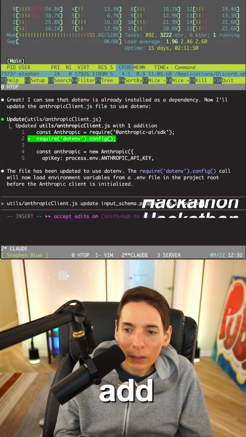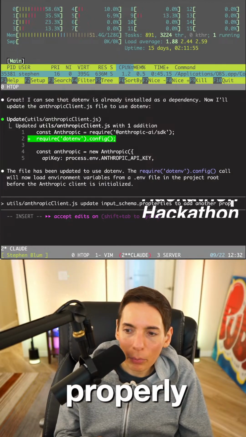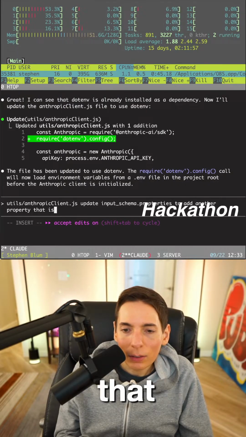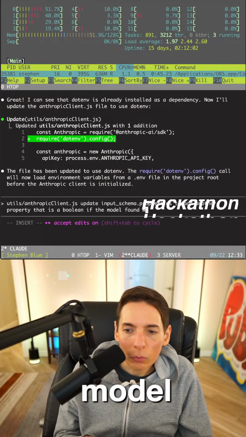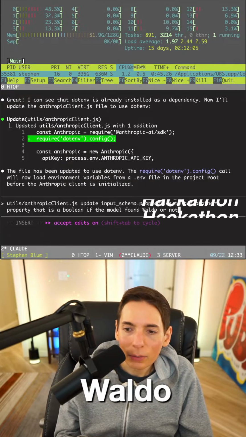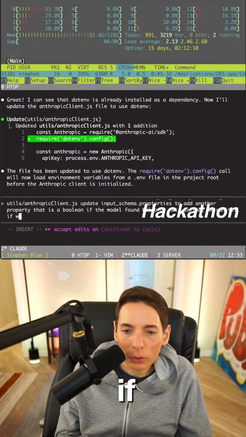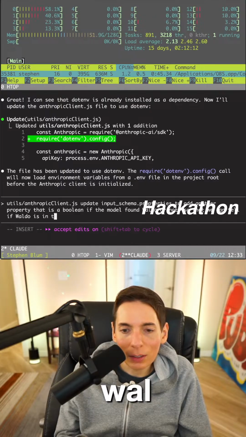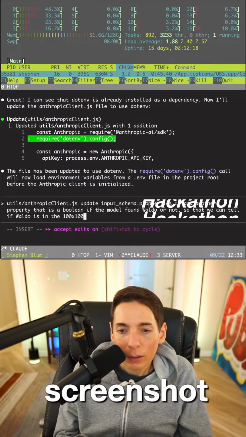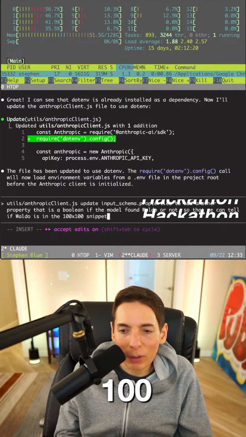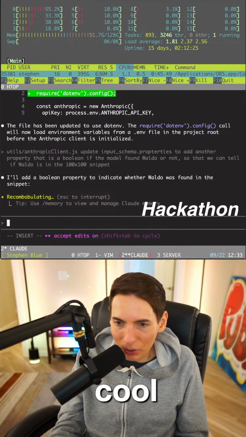To add another property, we want another property that is a Boolean for whether the model found Waldo or not, so that we can tell if Waldo is in the 100 by 100 screenshot snippet. Here we go. Okay, perfect. Goggy Smoggy, sounds good to you? All right, cool. We're almost there, you guys.